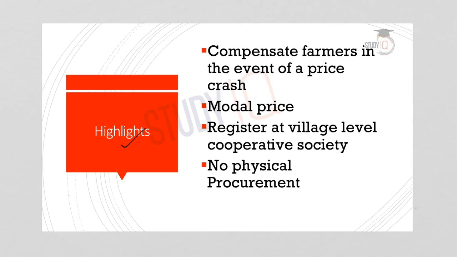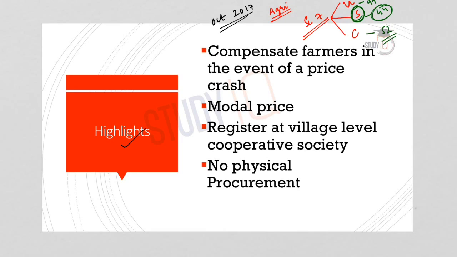So the Bhavantar Bhugtan Yojana was launched in the month of October 2017 by the Madhya Pradesh state government. Agriculture is a state subject. So, Schedule 7 of the Indian Constitution deals with three types of list. One is the union list, second is the state list and third one is the concurrent list. And agriculture falls under the state list. Under the union list there are 99 items, state list there are 44 items and in the concurrent list around 52 items. So, whatever subjects fall under the state list, the state government can decide upon or legislate upon.